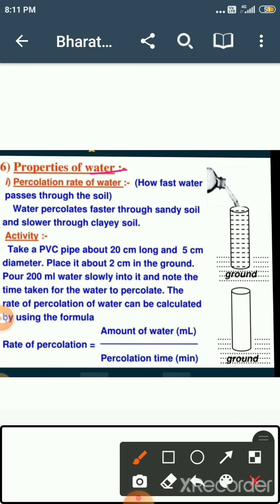Okay. Now it's here. We have to correct it. It's soil, okay, not the water. So we have to study about the properties of soil. So what is the property?